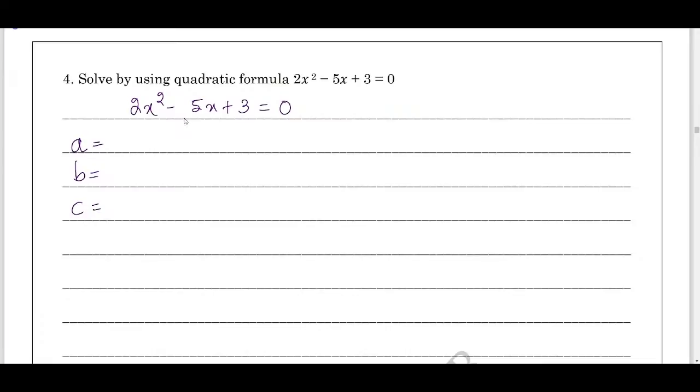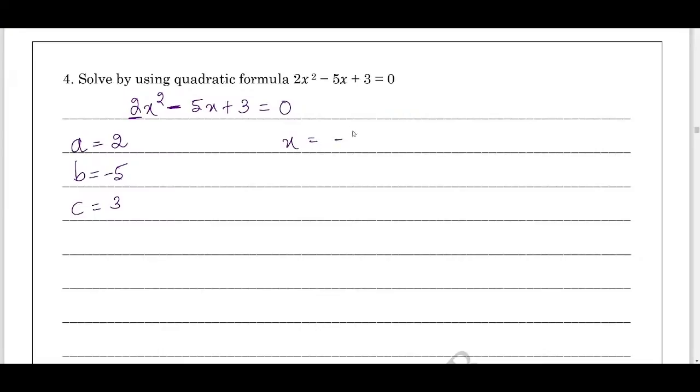Now what you can do, first find out the coefficients a, b and c. Write down the quadratic equation, then find out the coefficients a, b and c. Finding the coefficients will fetch you half marks. A equals what? The coefficient of x square is 2, that is a equals 2. Coefficient of x is minus 5, b is minus 5. Be careful with the negative symbol, and c is what? 3, the constant.